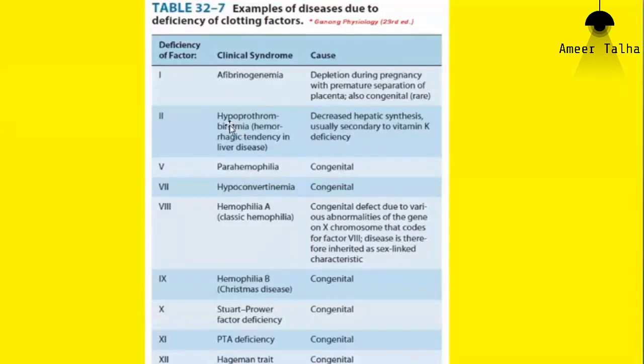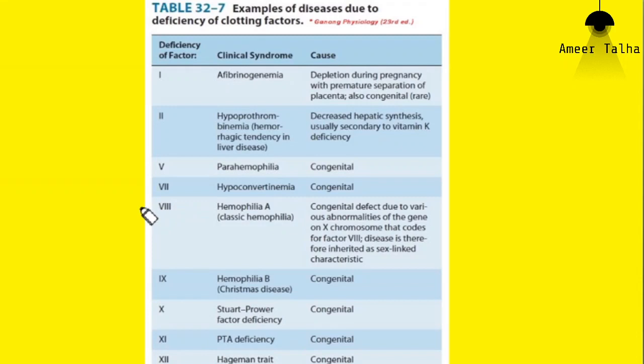Hypo means deficiency or level less than normal. So prothrombin levels less than normal in blood. Hypoprothrombinemia. We will not go into the details of all these pathological conditions. The important conditions for you people, I will pinpoint.